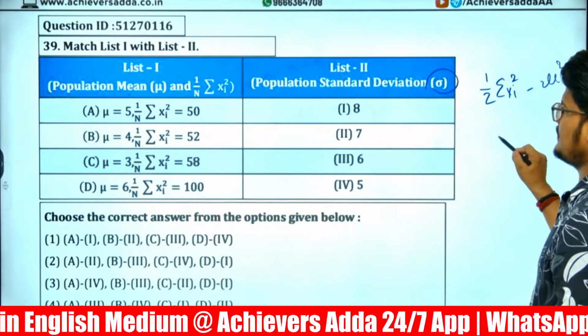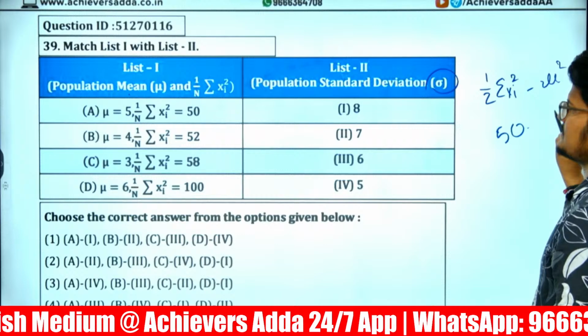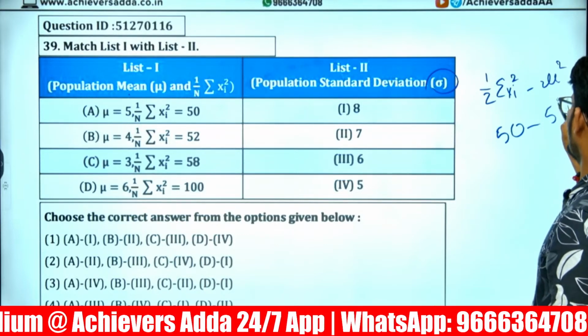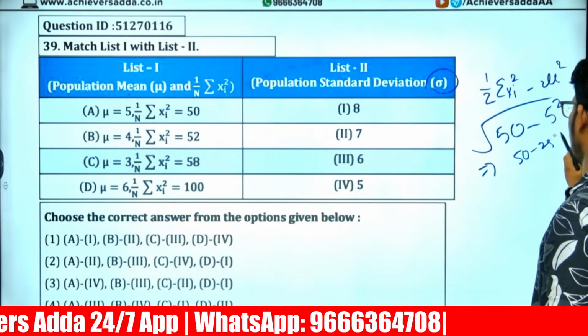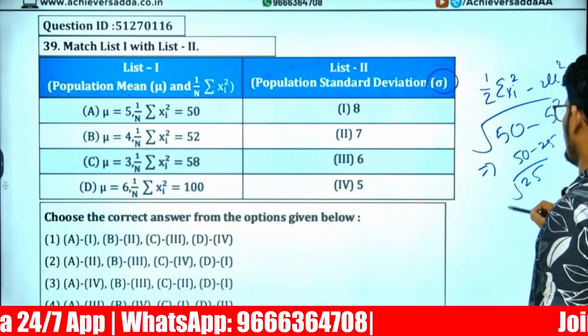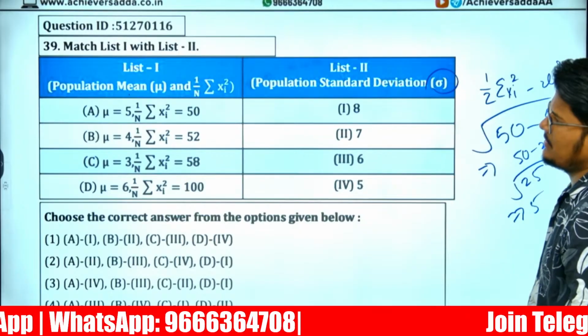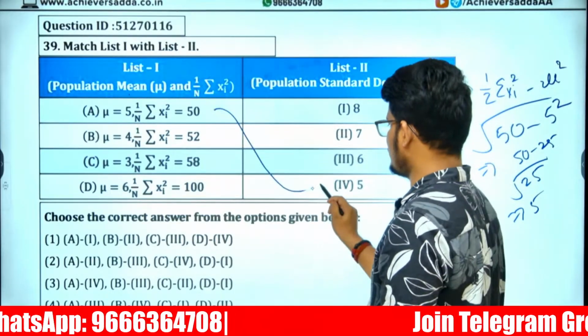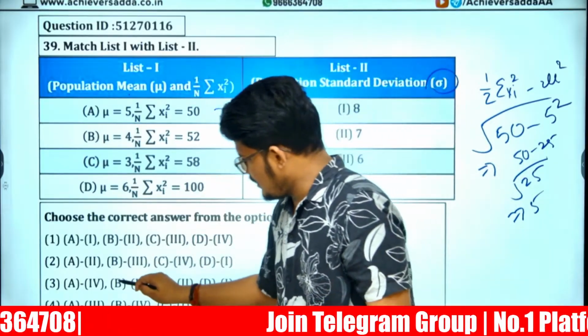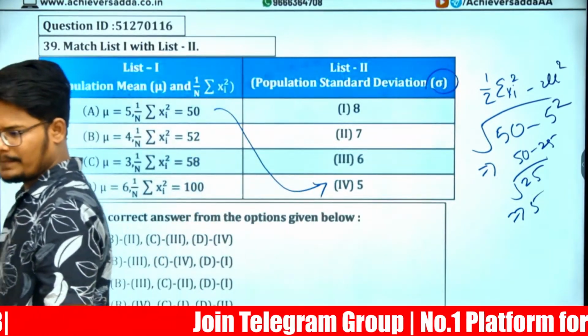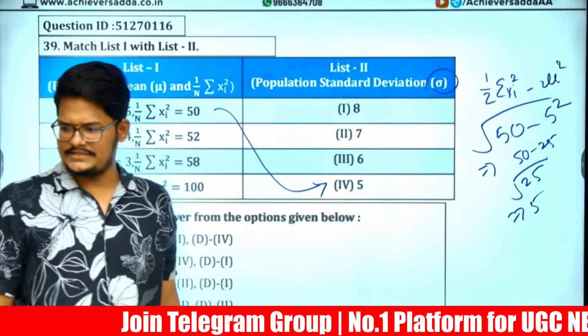So what is the first number? 50 minus 5 square. 50 minus 25. So 25 under root will be equal to 5. So this will definitely match with A, which is 5. The answer is A. Only one option is available.